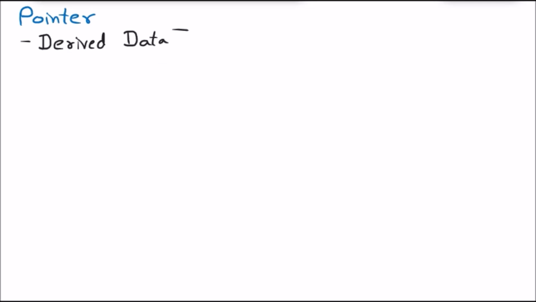Talking about the derived data type, we know that there are two types of data types. One is the inbuilt data type, like integer and float. These are the inbuilt data types, but pointer is taken out from these. That's why it is the derived data type. It's like if I say int *a, the star signifies the pointer, so a is the pointer variable. This integer is inbuilt, and out of that we are taking out the pointer. That's why pointer is the derived data type.